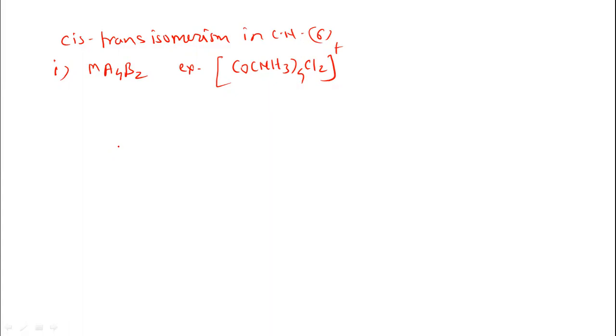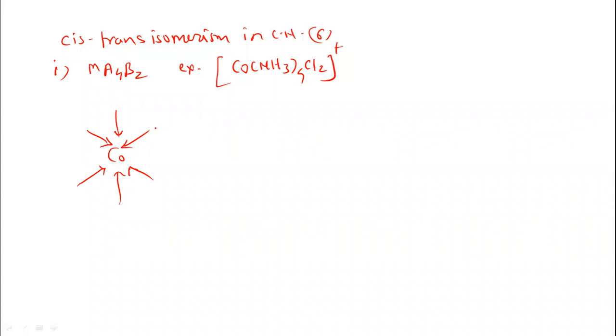So let us draw the structure of this complex ion, [Co(NH3)4Cl2]. First of all, I would like to represent octahedral coordination number 6, like this: the central metal cobalt and 6 groups attached. These ligands are donating electrons to the metal. First, I would like to represent the cis isomer here.